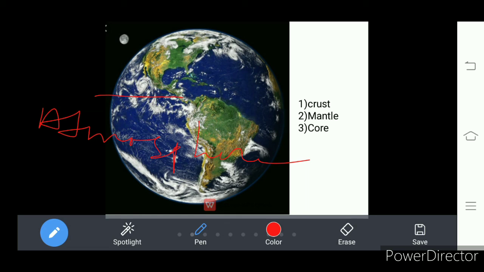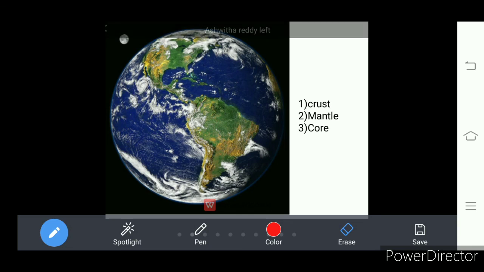Okay, then after the rainfall started, and that filled the large basins which are present on the earth's surface, and in that way it turned to oceans. Okay, let me show you, these are the large basins, dear student.